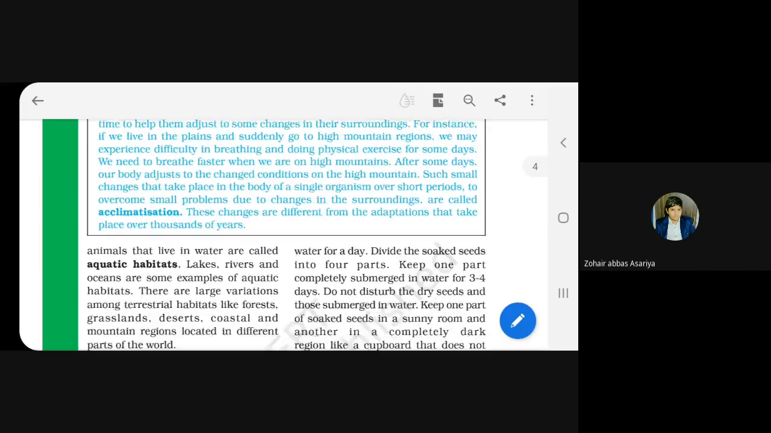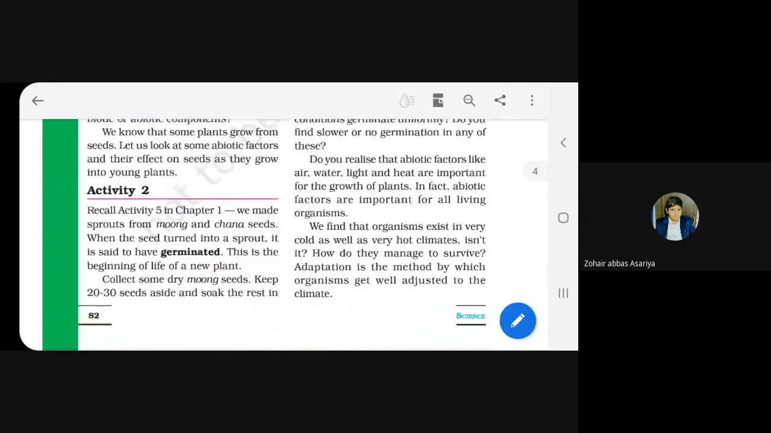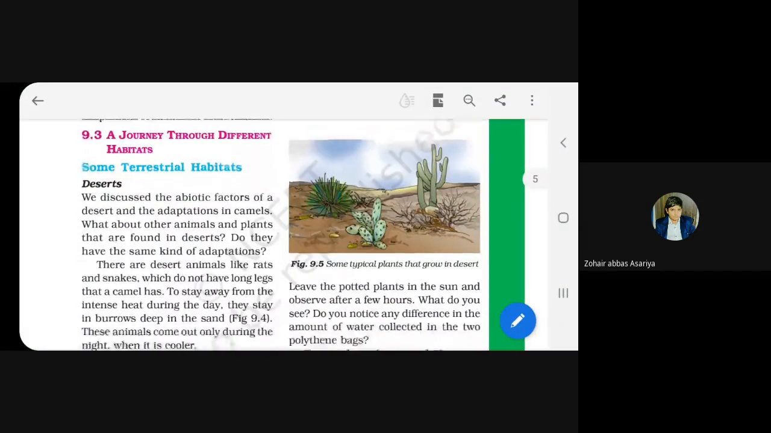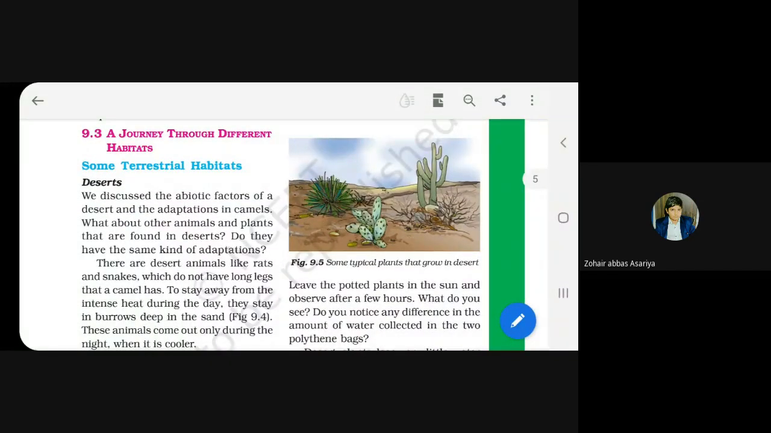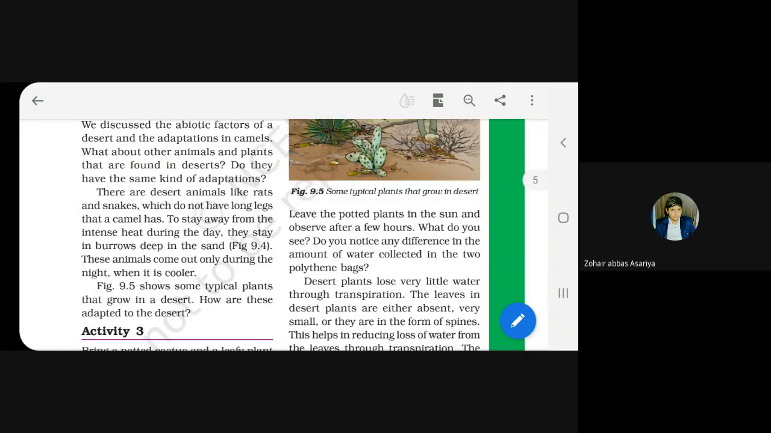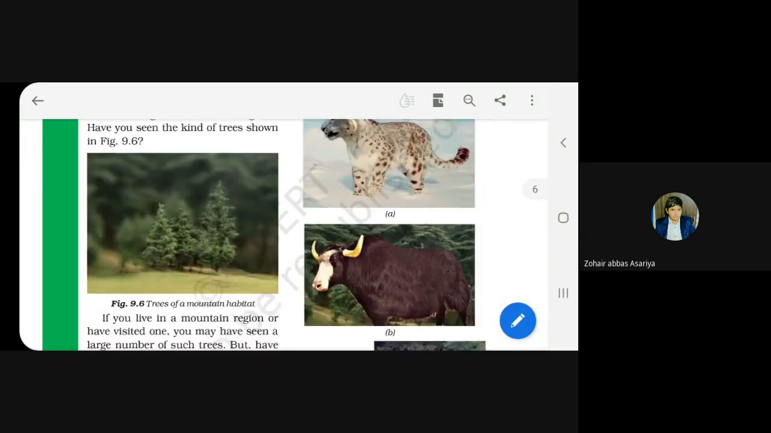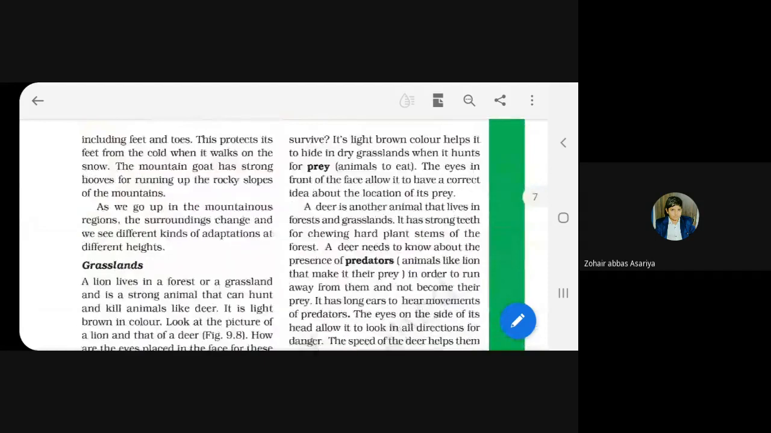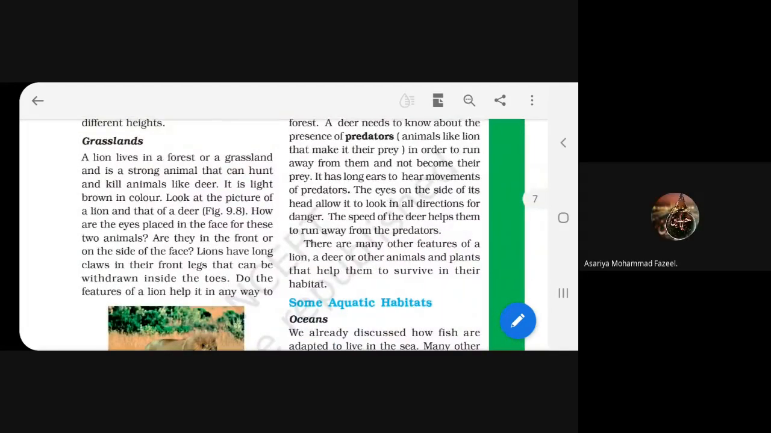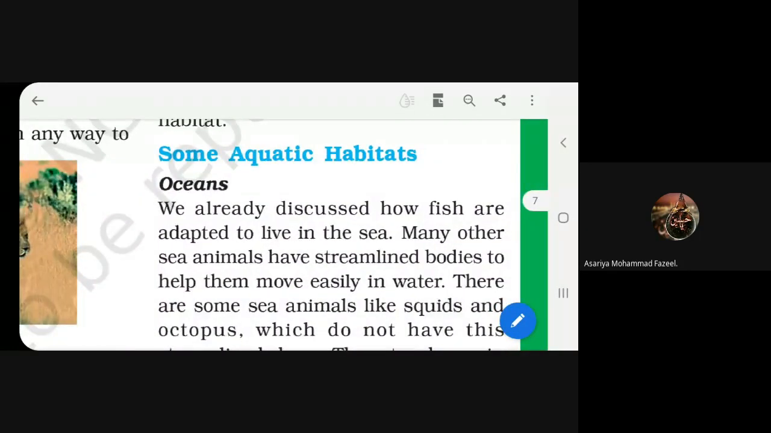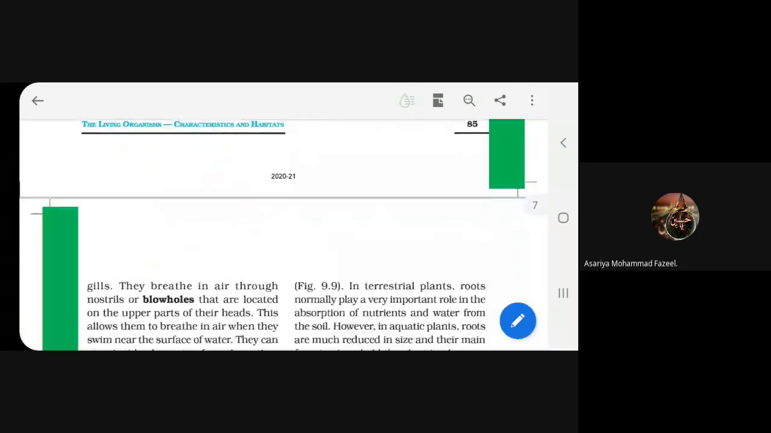Okay, now let's go back to the revision part. After the biotic and abiotic components, we started learning about the different habitats. The very first habitat is the terrestrial habitat known as desert. Then another terrestrial habitat known as mountain region. The last terrestrial habitat is grassland. Then we started learning about aquatic habitats. The very first aquatic habitat is ocean.